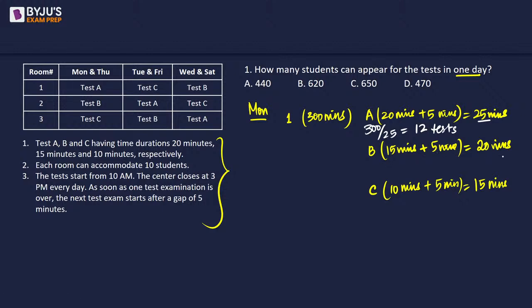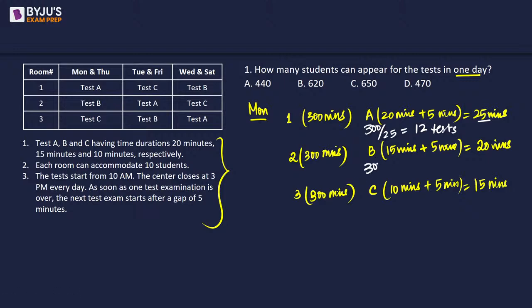Now, if you look at test B, which is room number 2, this is also for 300 minutes. This is room number 3. This is also for 300 minutes, right?